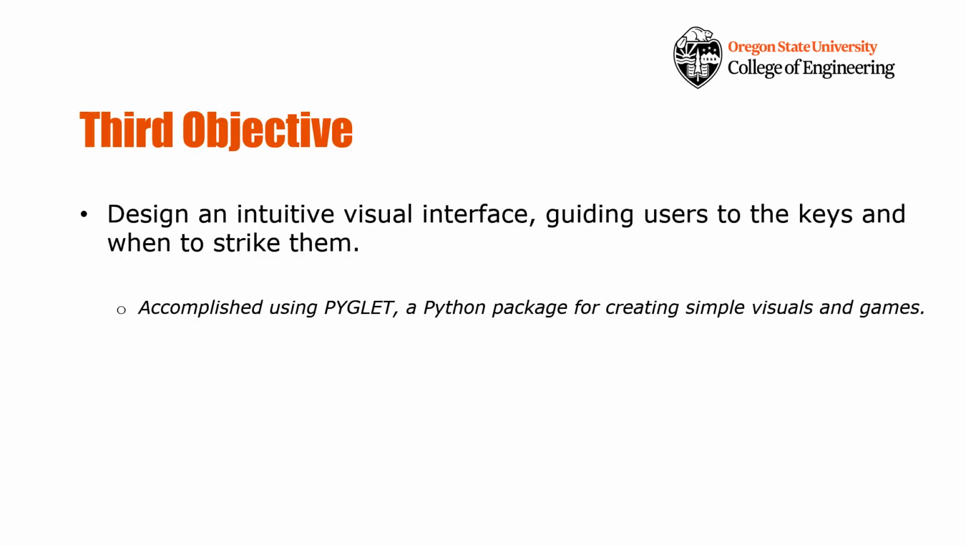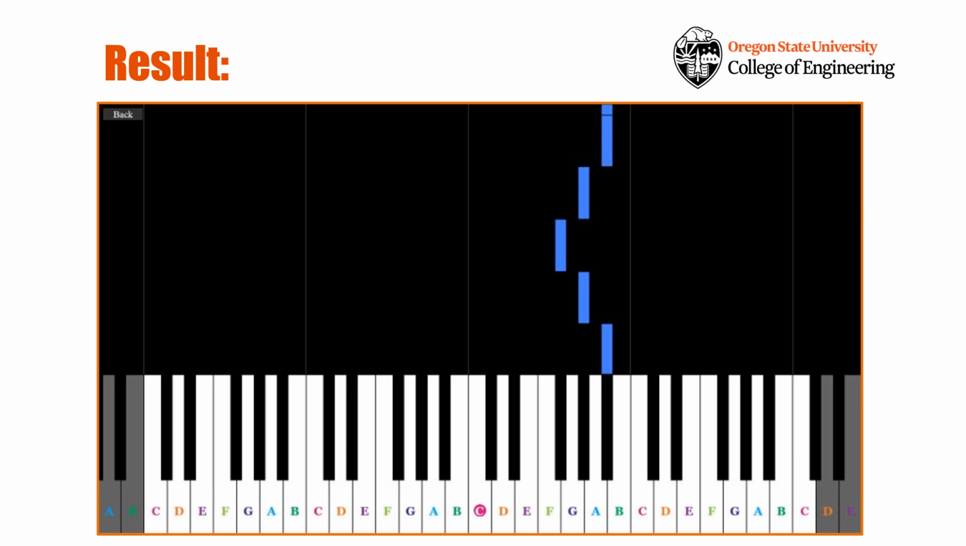For our third objective, we wanted to accomplish the core function of the software, the design of the visual interface of the piano. Again, we used Pyglet to achieve this objective, creating a stunning virtual piano with falling notes to aid in the proper playing of the music. Our result for this objective is a brilliant virtual piano, labels for the keys, and falling notes that in certain modes show separate notes for each hand.